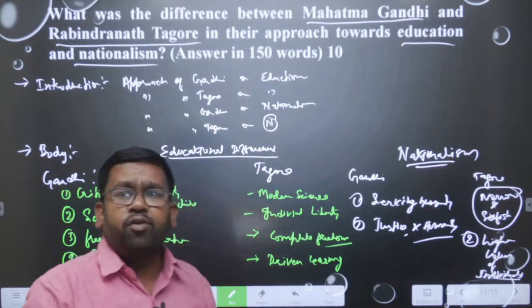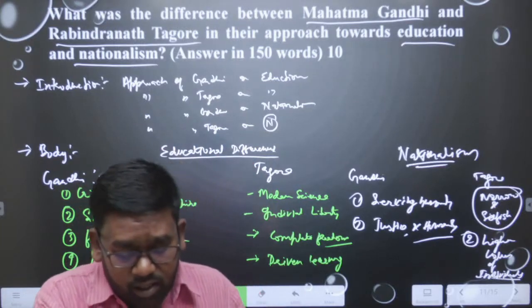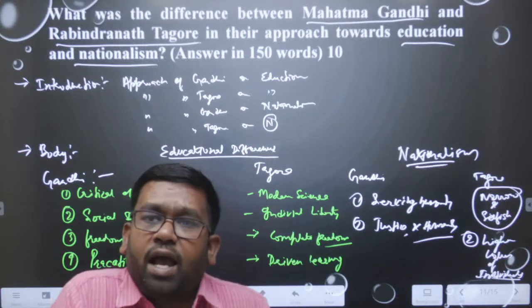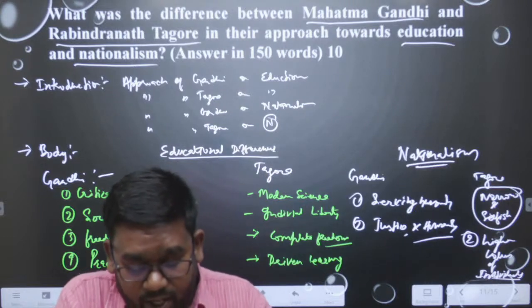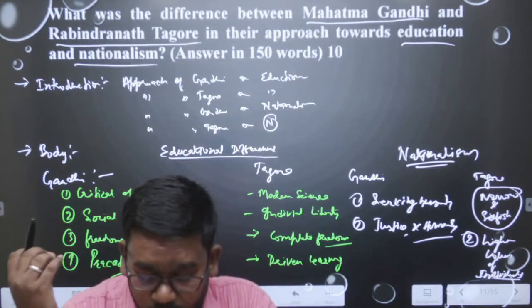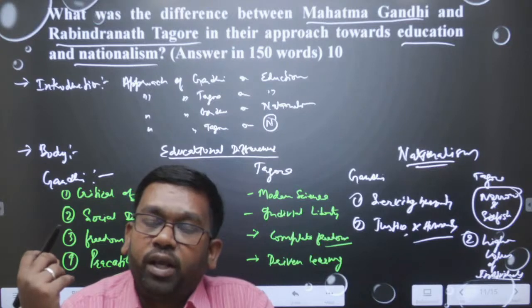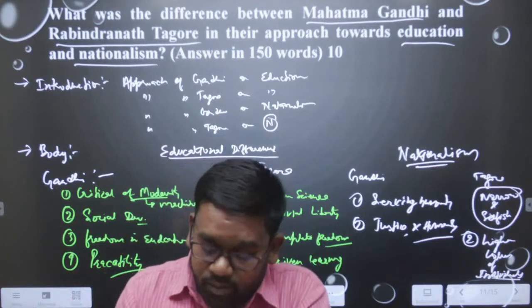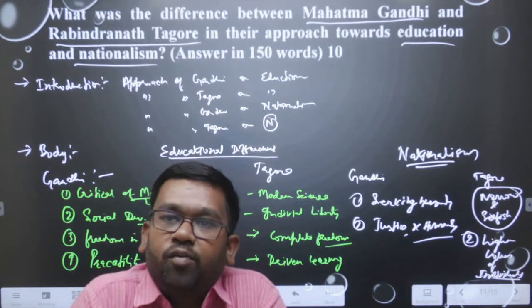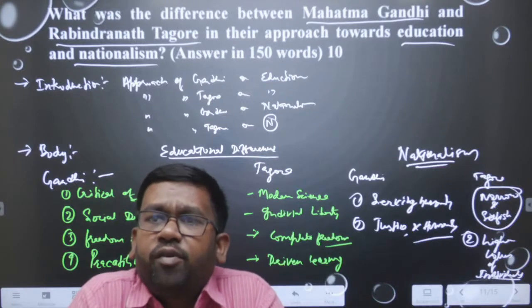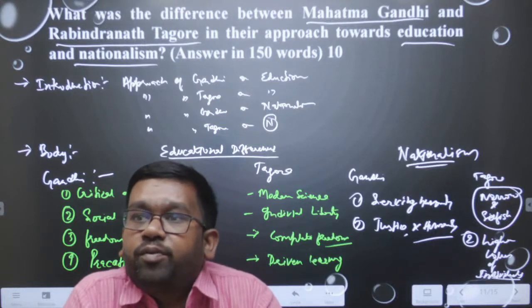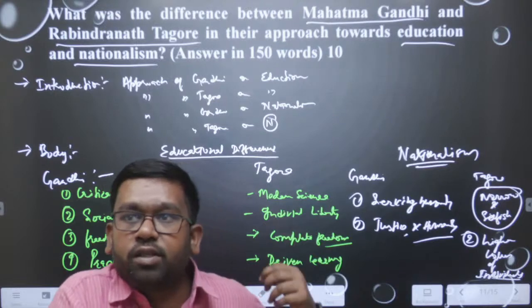So, we can take 3-4 examples here and then conclude by saying that though Gandhi and Tagore had different ideas on education and nationalism in India, they both were patriots and humanistic. Both were worried about the tyranny of power of the colonial rule and both were trying to bring development in India. Whether they shared different ideas or not, both agendas were the freedom of India. So, this is the way we can conclude. There were some differences, but the similarity is most important. This is the way we can solve these questions.